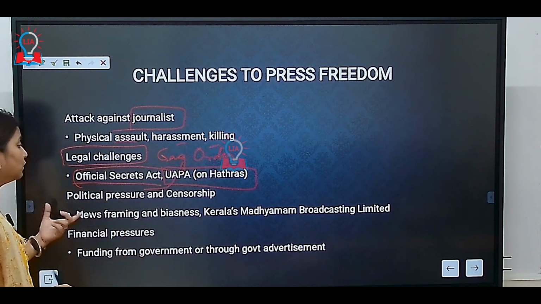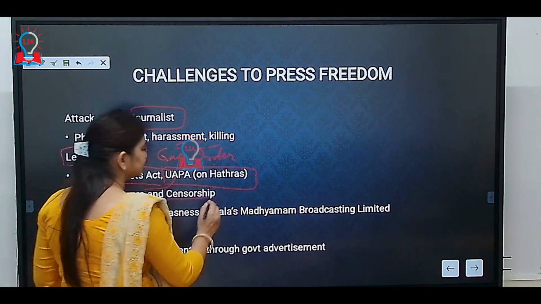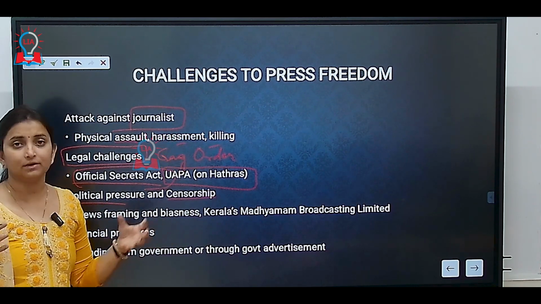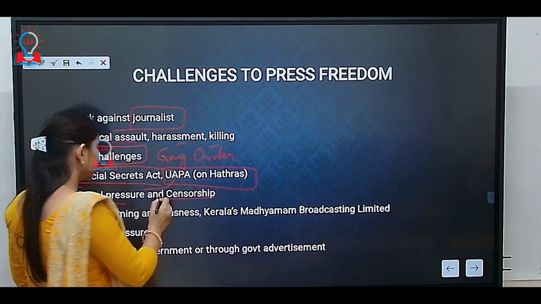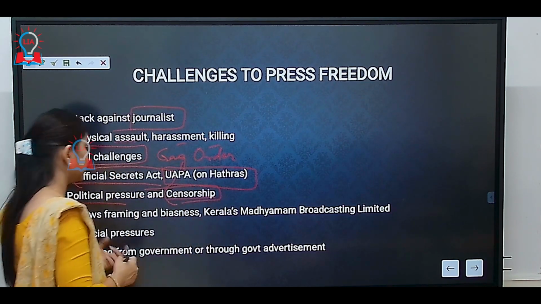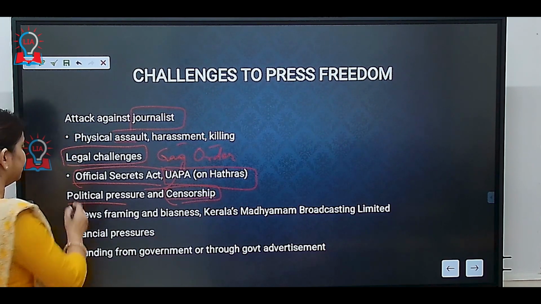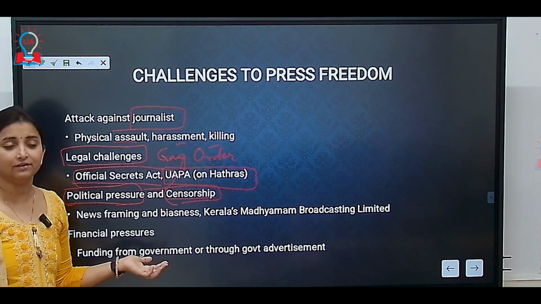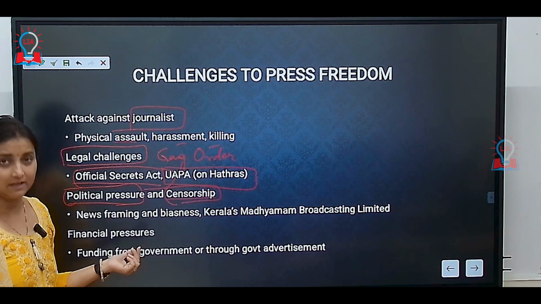The challenges to press freedom also include political pressure and censorship. Let's say a media house is presenting certain information, so they may face censorship. Or, as we have read earlier, because of political pressure or financial constraints, they may resort to paid news, fake news, or media trials.